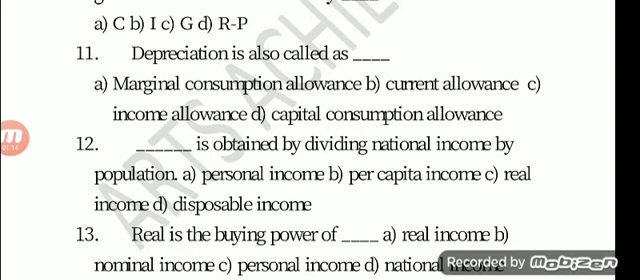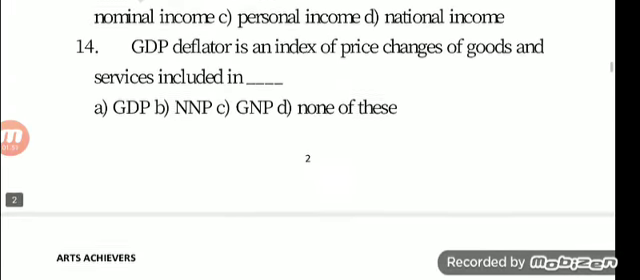12th one, dash is obtained by dividing national income by population. Option A personal income, option B per capita income, option C real income, option D disposable income. The answer is option B per capita income. 13th one, real income is the buying power of dash. Option A real income, option B nominal income, option C personal income, option D national income. The answer is option B nominal income.